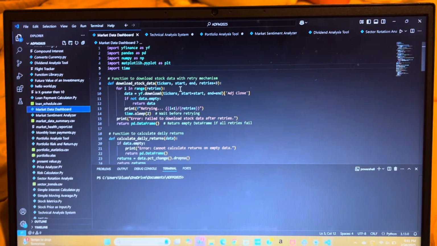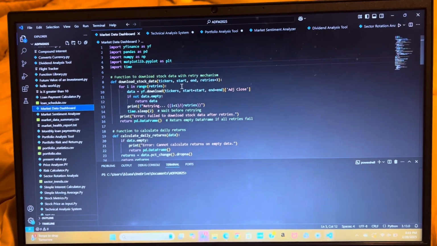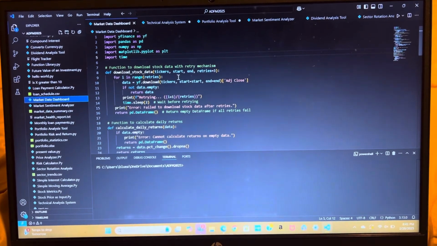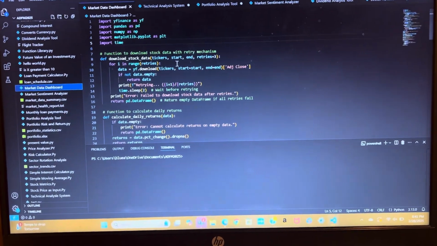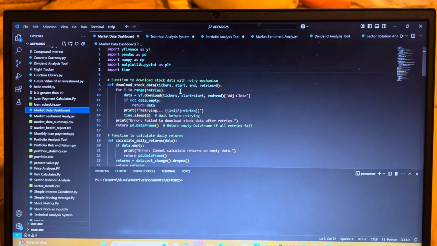So when I explain it, a lot of the things are going to sound very similar and repetitive and redundant, because that's the way that Whimsical broke it down so that I could understand, which I appreciated. So we're going to start with the market data dashboard.